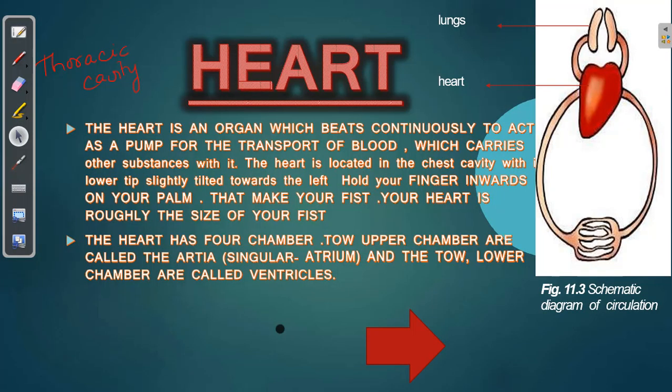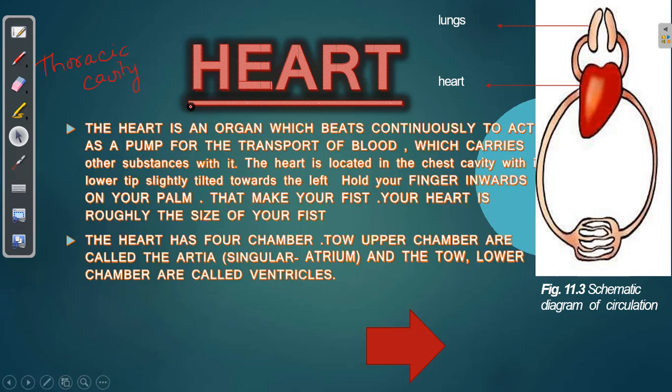Hello everyone. We move to the last and very important part of the circulatory system, that is the heart. Yes, we all know the heart. It is a muscular pumping organ present in our body. Very important part. It is present in the chest region. We generally say it is present in the chest, but in biology this chest region is said to be the thoracic cavity. So as a biologist you should always remember the heart is present in the thoracic cavity.